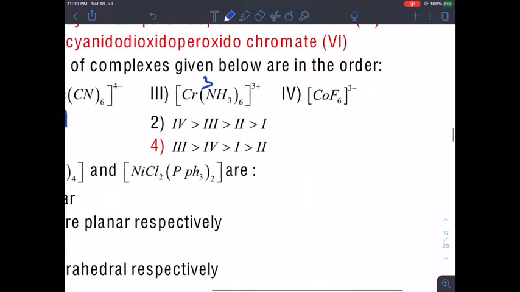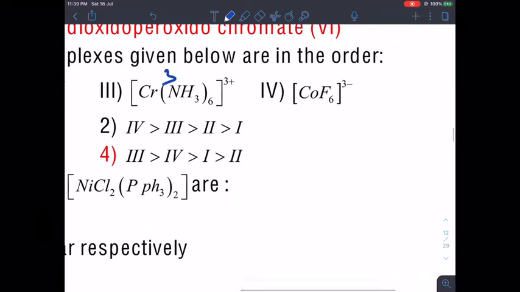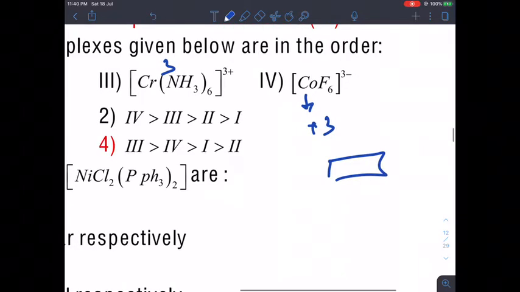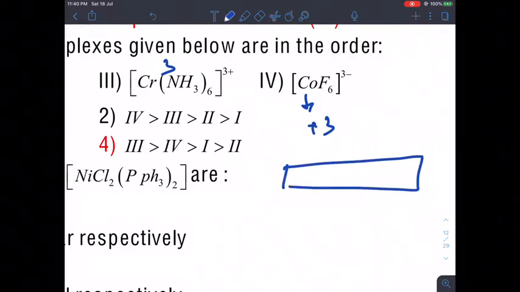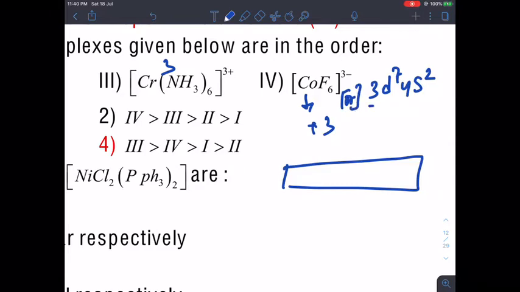Here in this case, cobalt, what is the oxidation number? So yes, we have total plus 3, and for cobalt plus 3 it will be simply weak field ligand is there. So we have to take cobalt means d7 and s2, 3d7 and 4s2. This I am after noble gas, this will be the configuration.